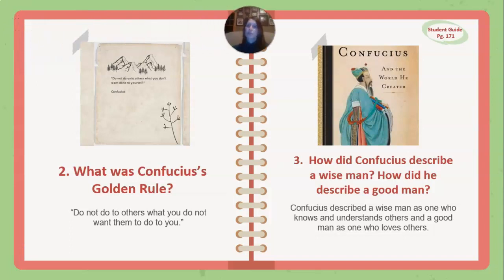And then question number 2 on your student guide, on page 171: what was Confucius's golden rule? It was, do not do to others what you do not want them to do to you. Question number 3 asks, how did Confucius describe a wise man? How did he describe a good man? So Confucius described a wise man as one who knows and understands others, and a good man as one who loves others.